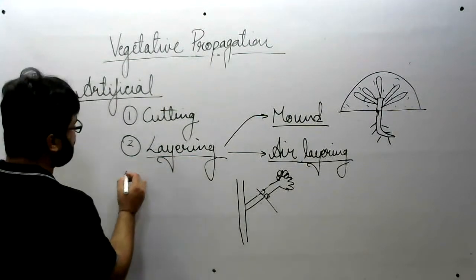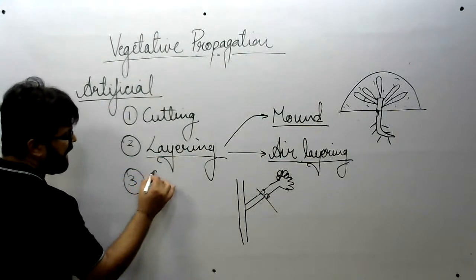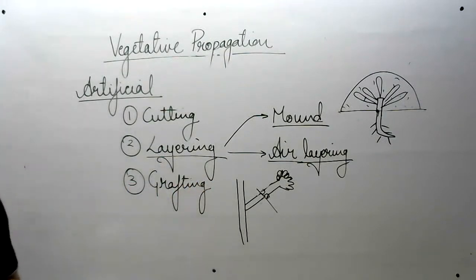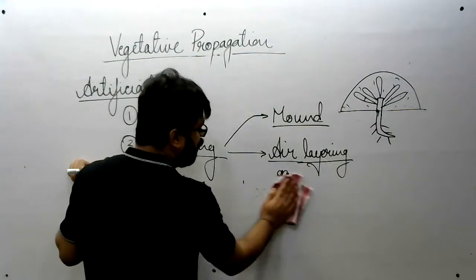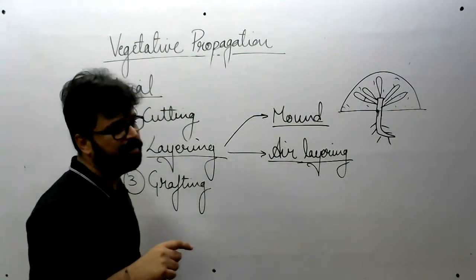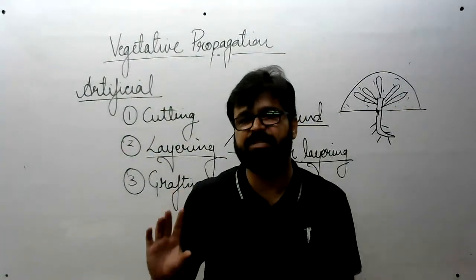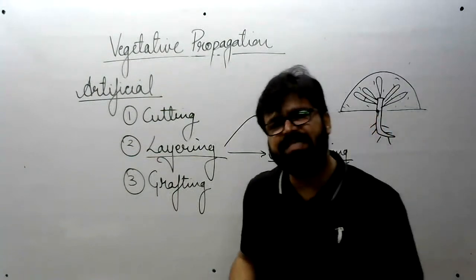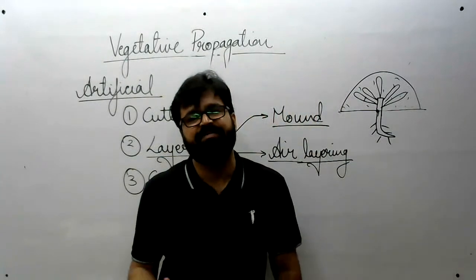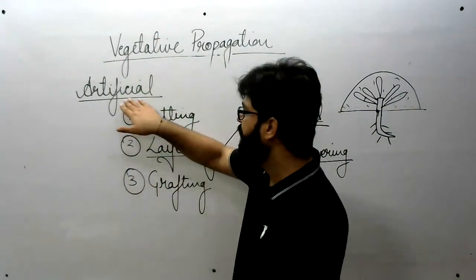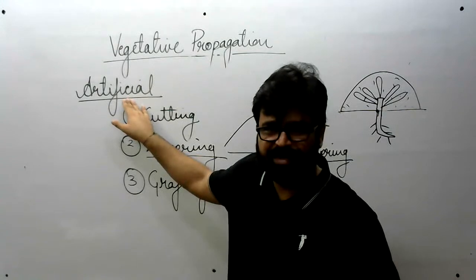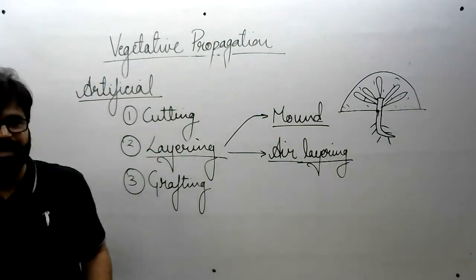Then coming to the third type of artificial method, known as grafting. All right, what happened in grafting? Two different plants are united to form one. That procedure is known as grafting. Sir, why is this necessary? There are two different plants, we joined them into one, what did we gain? Look, first of all, I told you, if there were no benefit, humans wouldn't do this whole method at all. The benefit we got is, for example,